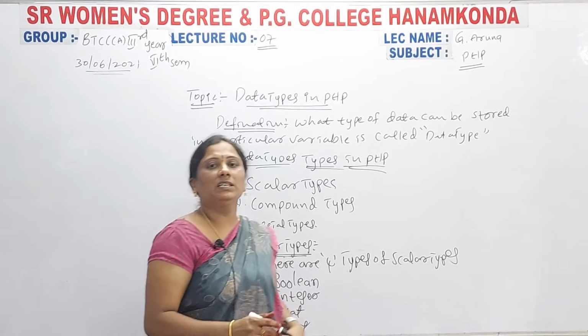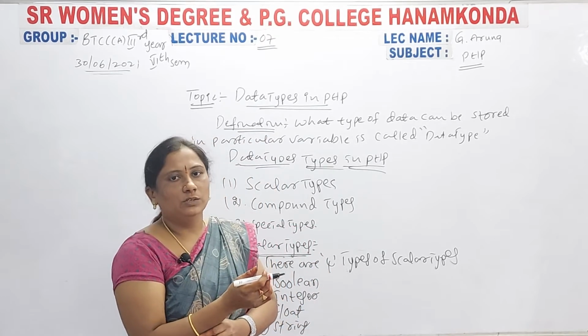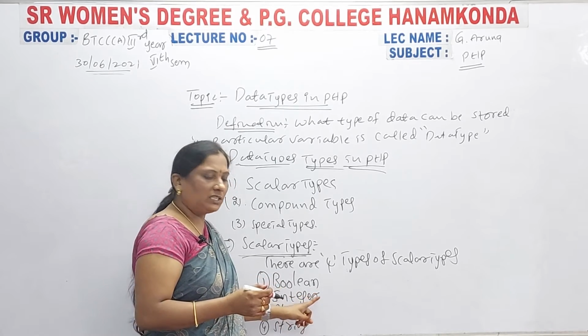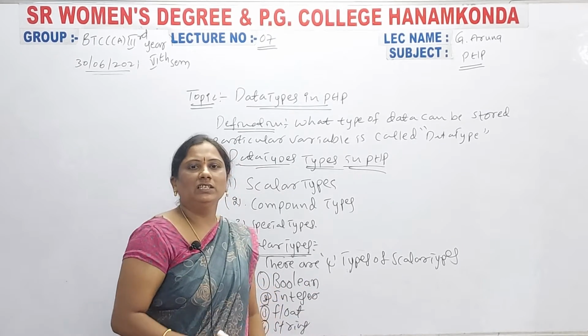How many types are there here? Four types are there. So what are they? First one is Boolean, second one is integer, third one is float, fourth one is string.